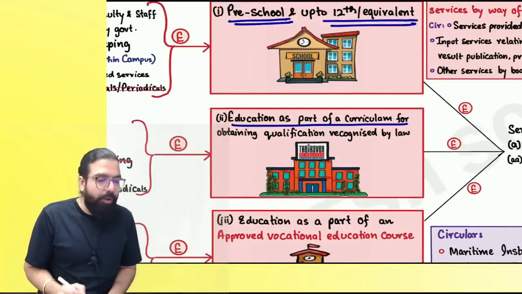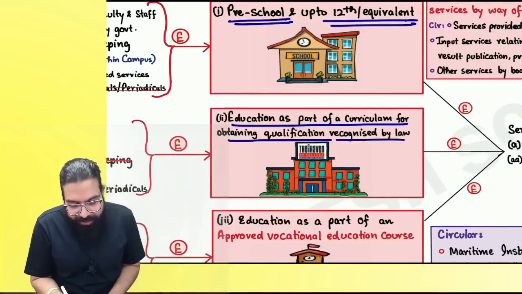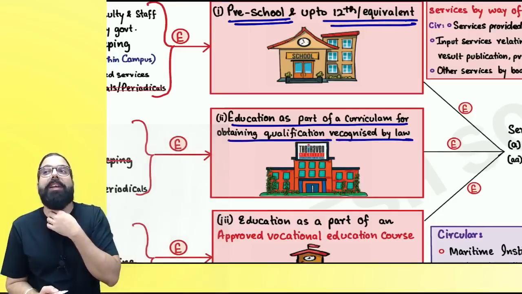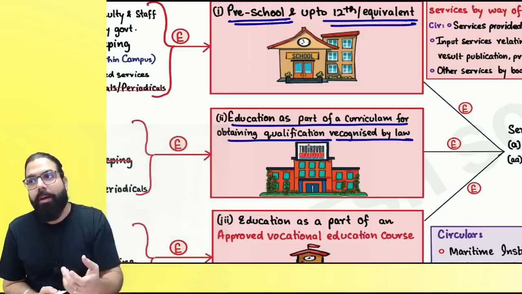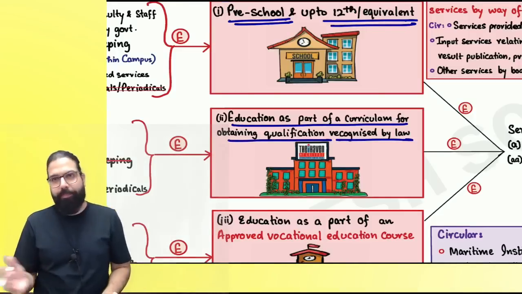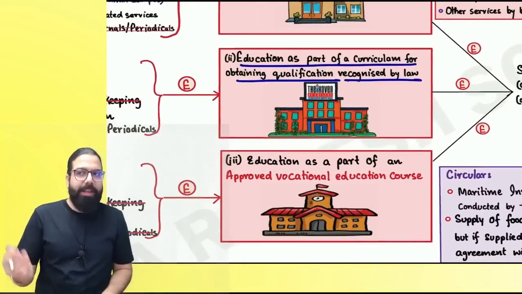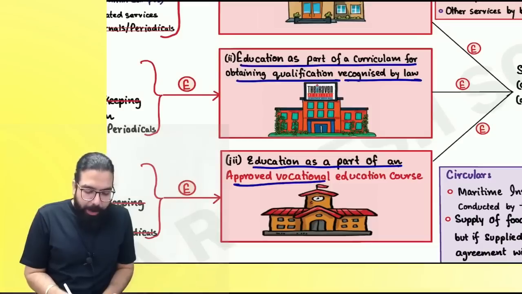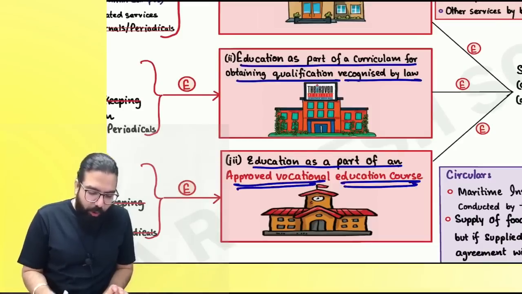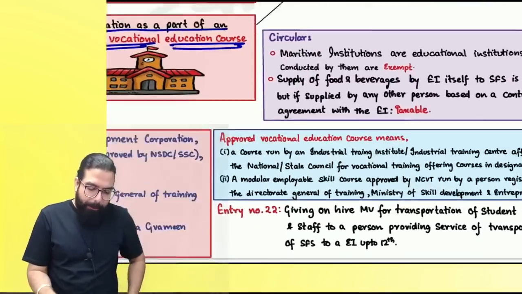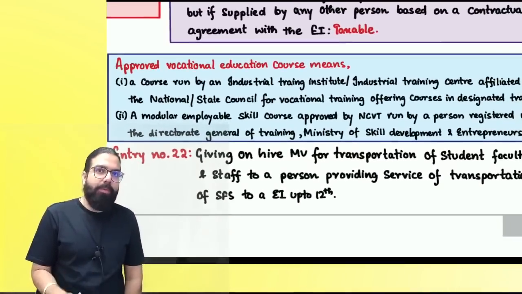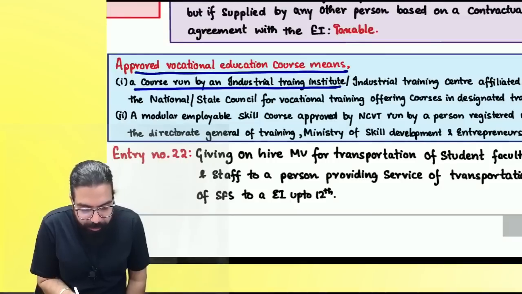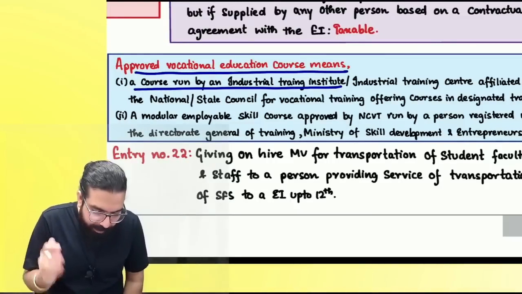Education as a part of a curriculum for obtaining a qualification recognized by law. If you are going ahead and providing education, which will ultimately result in what, everyone? Giving you a qualification, which is our degree. Can I go, everyone? A degree which is being recognized by law, or education as a part of an approved vocational education course. What do you mean by, sir, approved vocational education course? Always remember, an approved vocational education course means a course which is run by an industrial training institute.